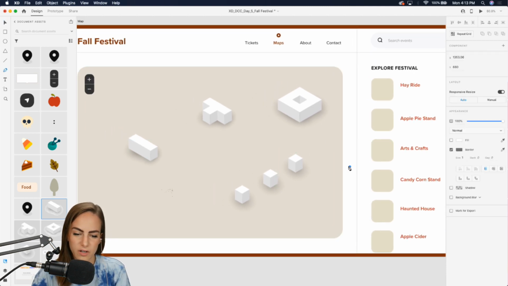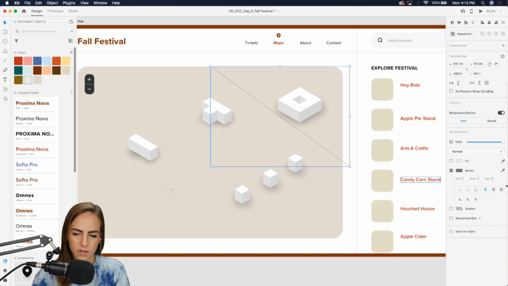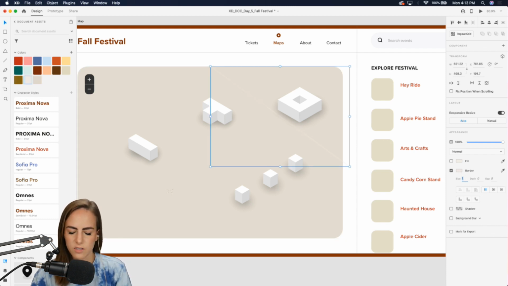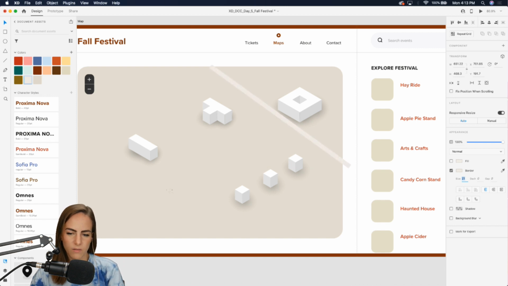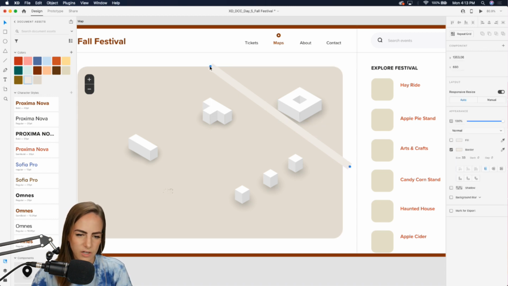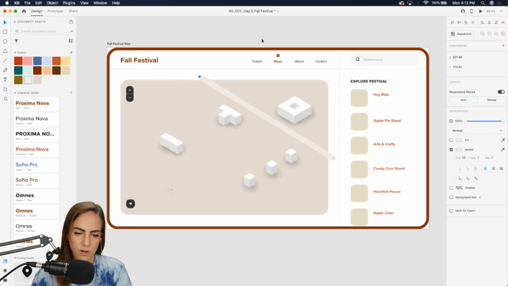So for the trails, or the pathways, whatever you want to call it, I will make these a little bit lighter. Need this to be a border. And let's bring this up pretty big, maybe like 30, around 30 or so, I'd say. And then just double click and move your anchor points a little bit, more in line with wherever the buildings are.